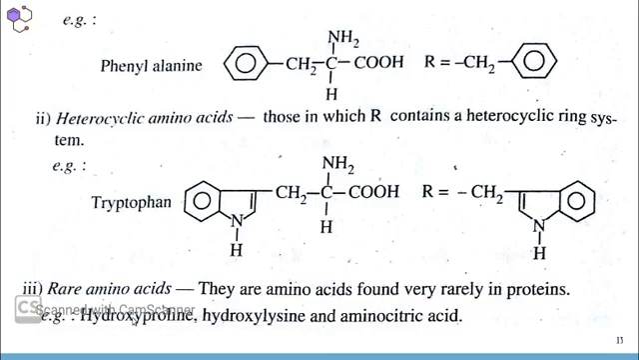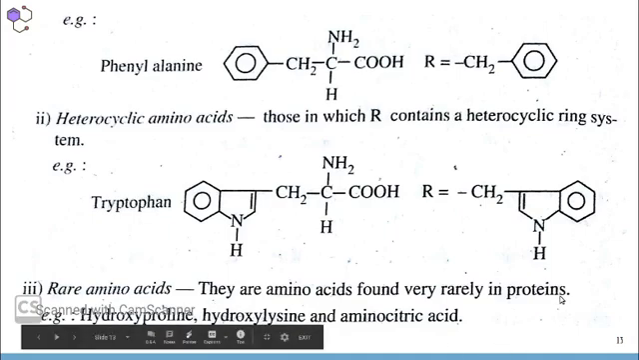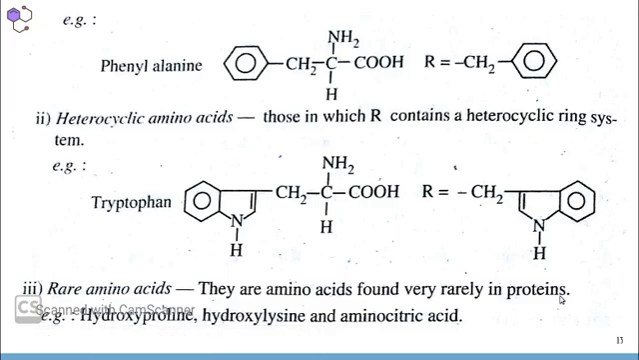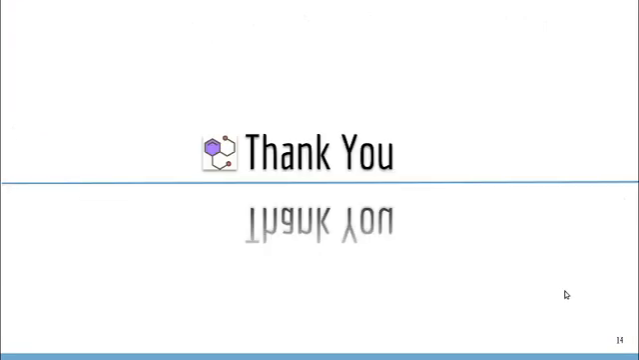Example: hydroxyproline, hydroxylysine, and aminocitric acid. Proline and lysine are very common, but proline and lysine are natural amino acids, but hydroxyproline and hydroxylysine are very rare amino acids. That's all about the structural classification of amino acids.